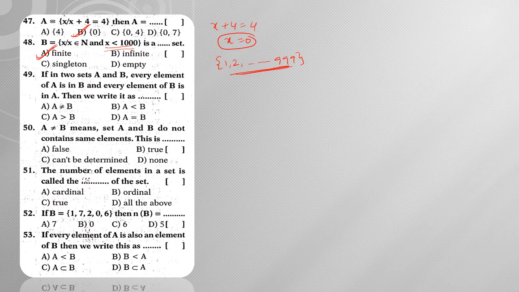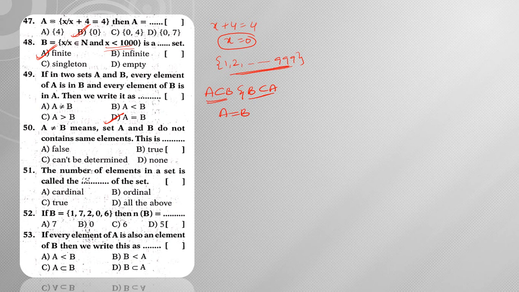Next, if in two sets A and B, every element of A is in B and every element of B is in A, then we write it as follows. Every element of A is present in B and every element of B is present in A. That means A is a subset of B and B is a subset of A. If A is a subset of B and B is a subset of A, then simply A is equal to B. So the answer is A is equal to B.